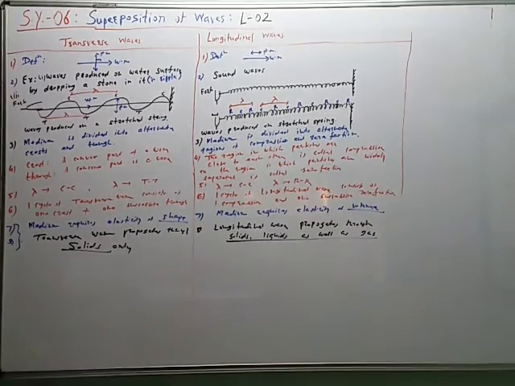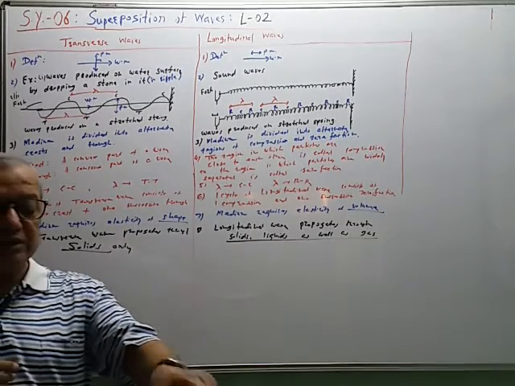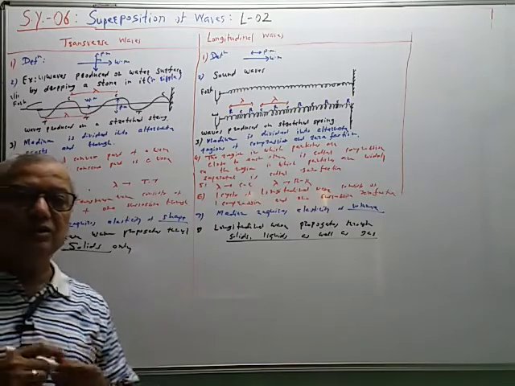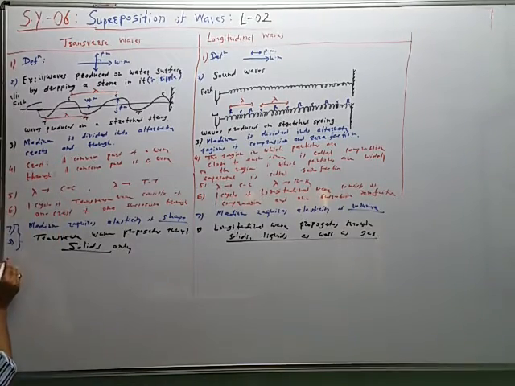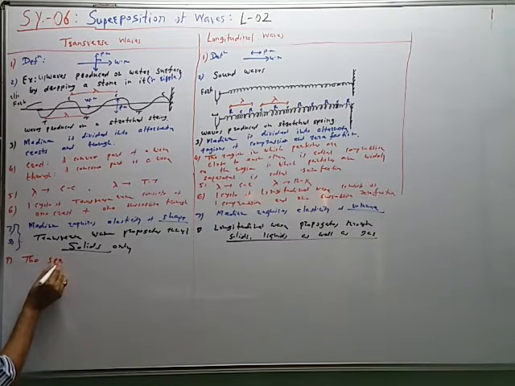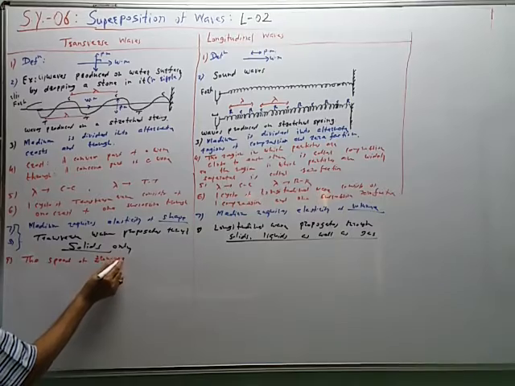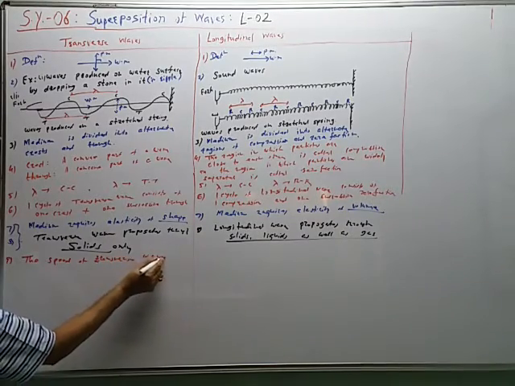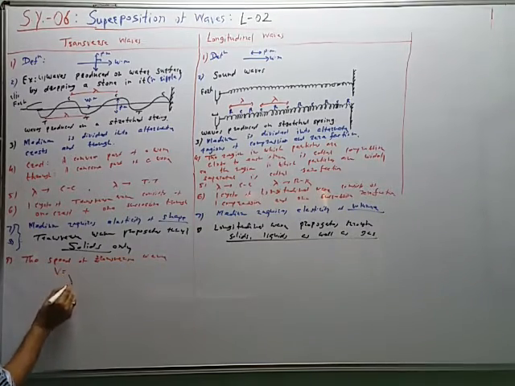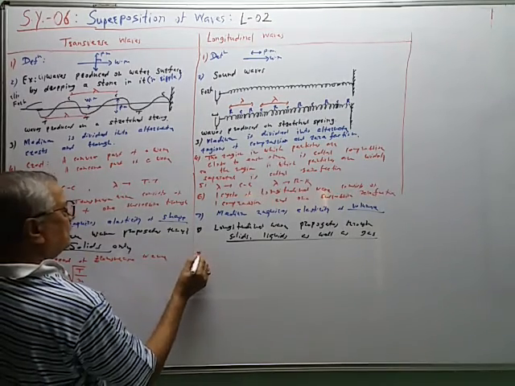Now a medium is necessary, and through the medium the wave propagates like this. Wave propagates means it has finite speed, and that speed is given like this. The speed of a transverse wave, v is equal to under root T by m.